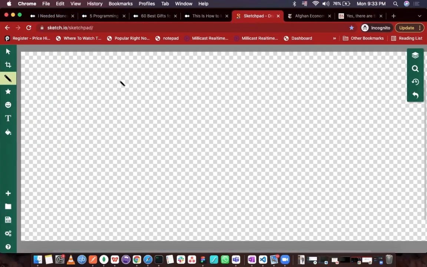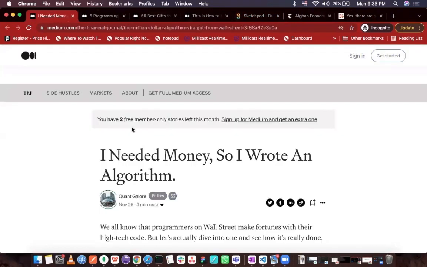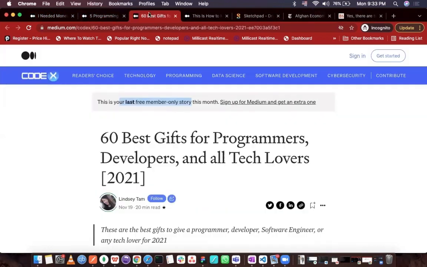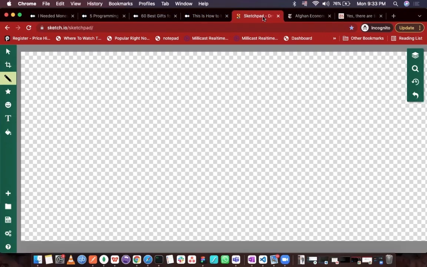Let's think about it intuitively. It is keeping track of the number of articles that I have read, like two stories, one story, and the last story. So intuitively we can determine that there is a file somewhere where it is keeping this read count. Initially, my read count is 1, then 2, then 3, and 4, 5, 6, and so on.